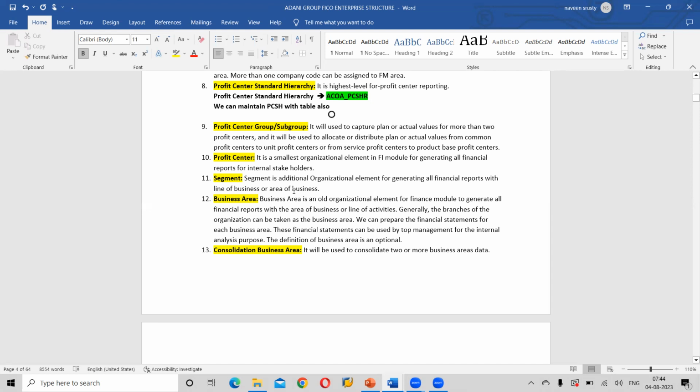Next, area of business reporting is nothing but, branch-wise, how much sales they have done, the total sales of all the products. So that is called area of business.